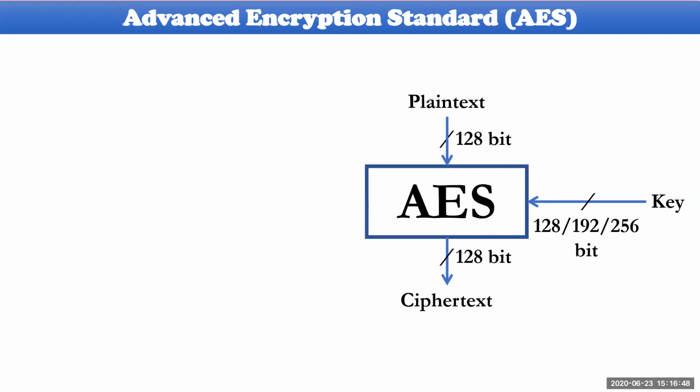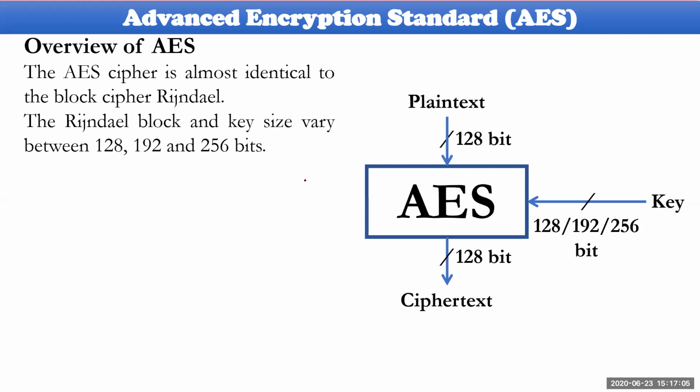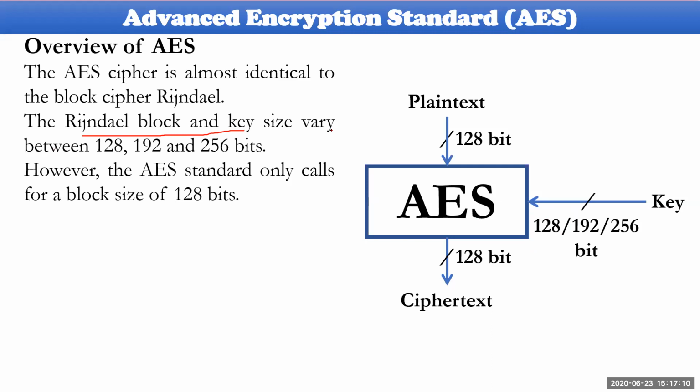Then what exactly would we like to consider? What is the overview of this AES? AES is almost identical to what was done by Rijndael. What is the specification here? Rijndael is a block cipher with key sizes varying between 128, 192, and 256, whereas AES initially operated with only 128. It should not take these two into consideration.